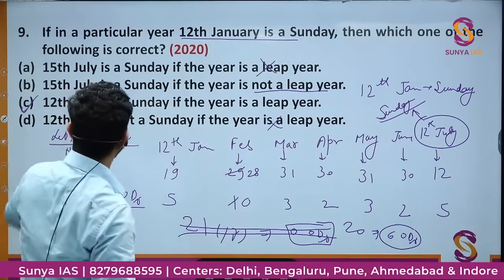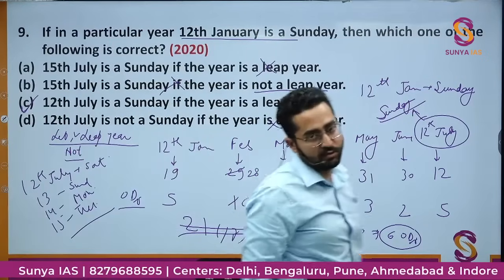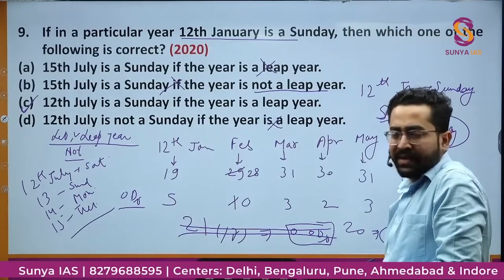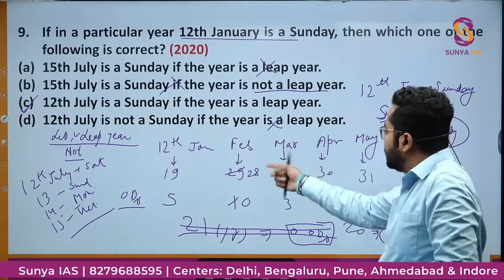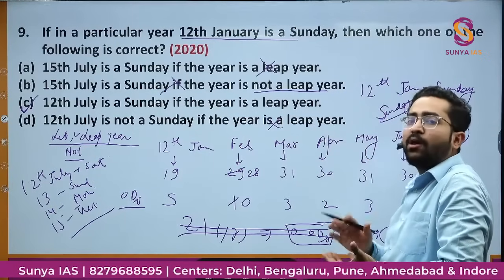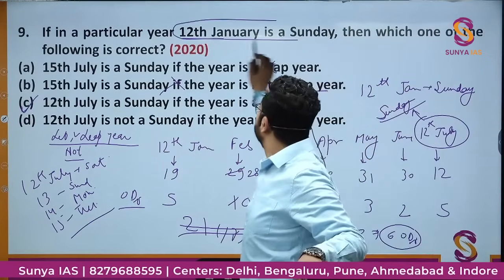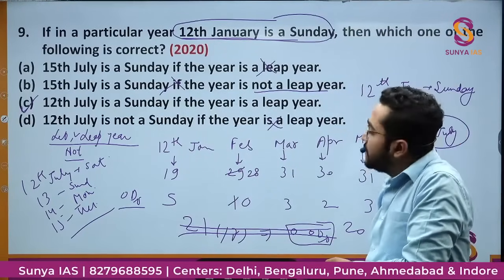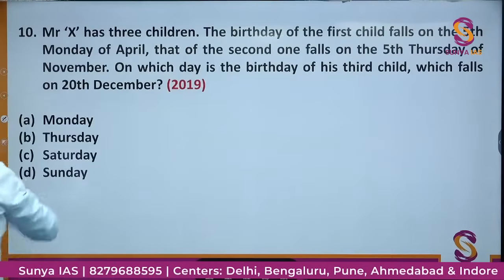But here it is written 15th July is a Sunday if the year is not a leap year. No, 15th July is Tuesday if it is not a leap year. Any doubt? No? Simple. So that is the calculation of the date, or date दिया जाएगा तो आपको year दिया जाएगा if there is a reference given, and here it was the reference. So you can see we use the same concept of odd days again and again in the solving of these kind of questions. Next question देख लेते हैं भाई.